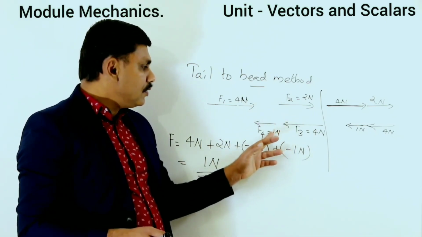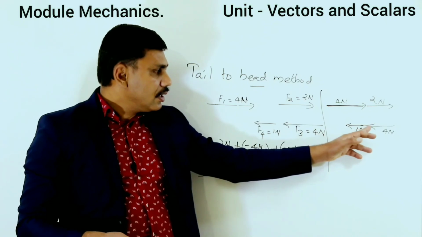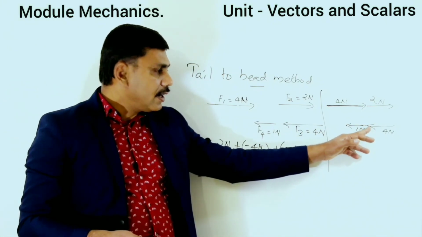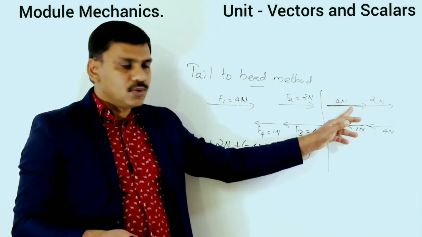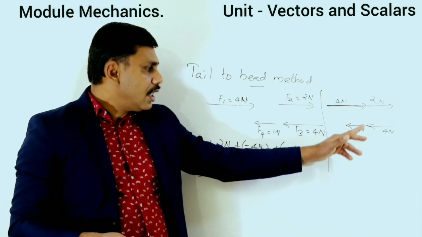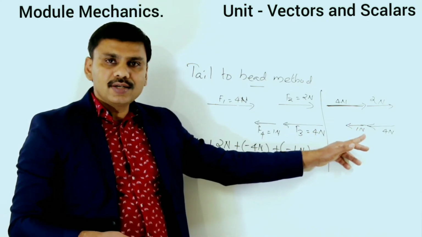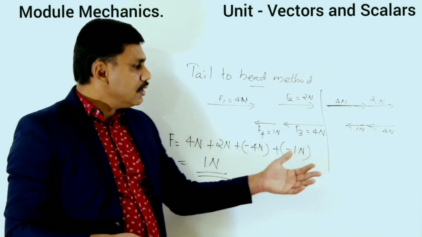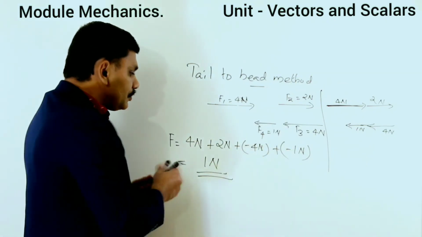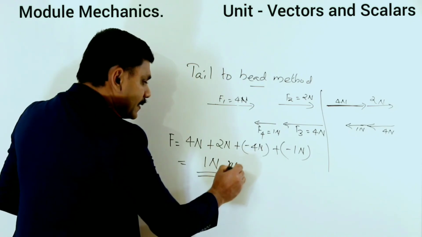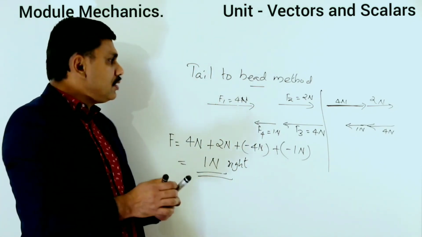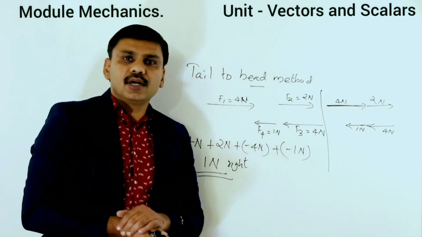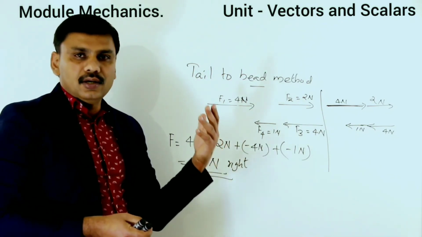Here the tail of the fourth vector is kept at the head of the third vector. So this will be 6 Newton towards right and this will be 5 Newton towards left. When you add this you will get 1 Newton towards right. So this is the way how to apply tail to head method in the problems.